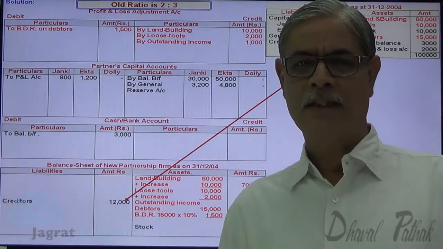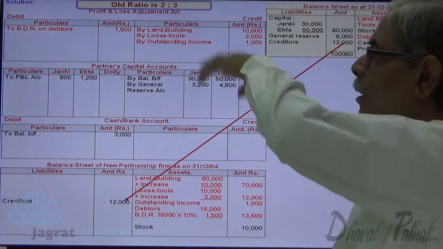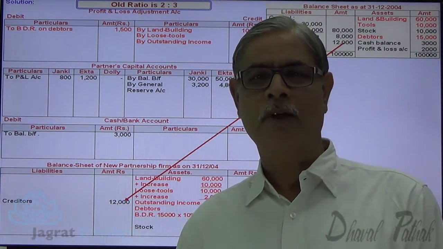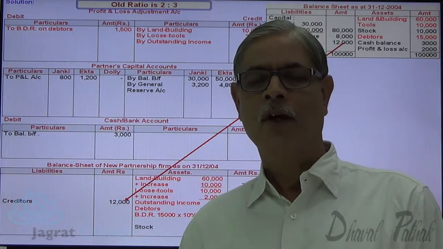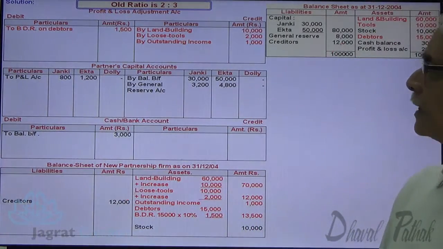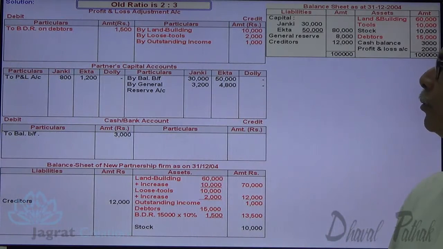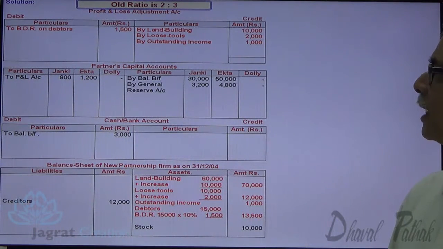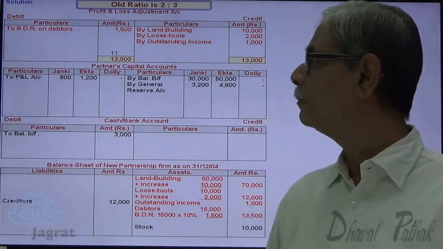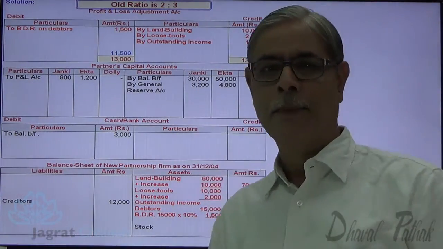Now I want to consider this profit and loss adjustment account. I would like to find out the profit or loss on revaluation of assets and liabilities. For that, I am going to balance this profit and loss adjustment account. Total of credit side is 13,000. From this 13,000, 1,500 is deducted. So 11,500 is the profit.